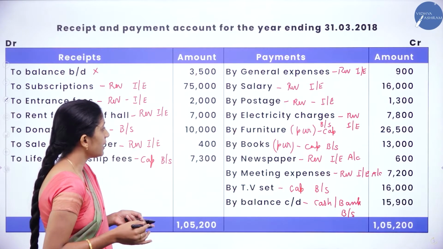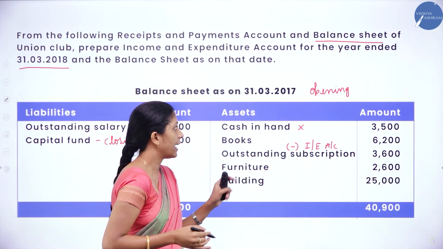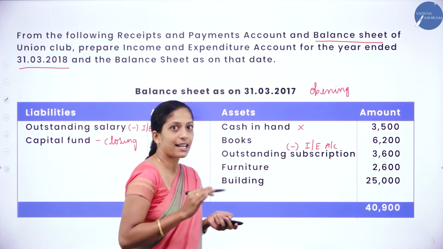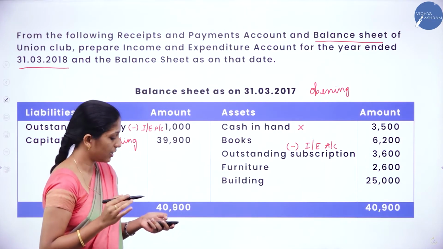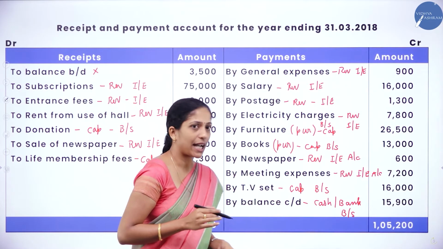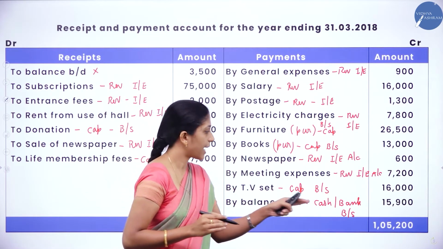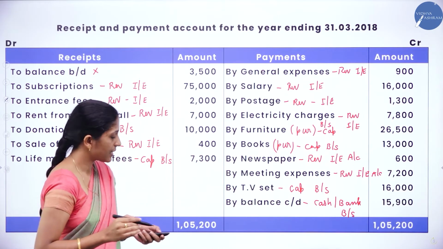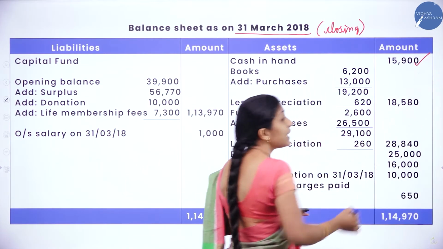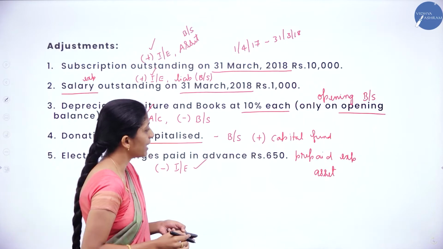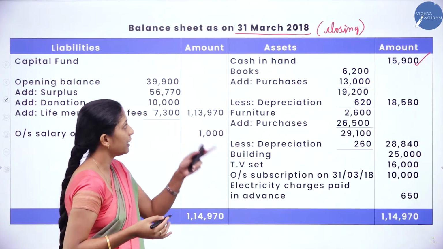See the opening balance sheet. We shall begin with the asset side, cash in hand. We are going to record cash in hand, but the amount will be by balance carried down. Whatever the amount which is carried down in the receipts and payment account is taken as cash in hand, that is 15,900. We will take the same amount, 15,900.